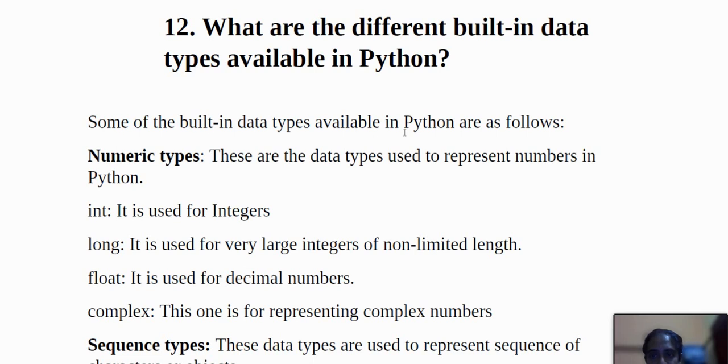Okay, so what are the different built-in data types available in Python? Some of the built-in data types in Python are as follows. The numeric types are the data types used to represent numbers in Python. int is used for integers, long is used for very large integers of non-limited length, float is used for decimal numbers, and complex is for representing complex numbers.